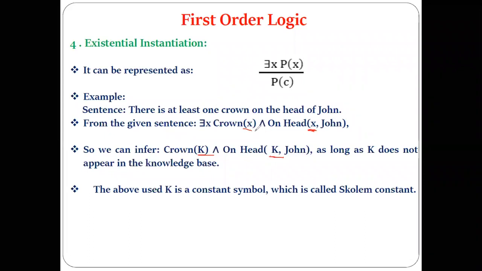You are getting the point? We cannot use the same symbol or the same variable. Understood? And that is what we are doing here.